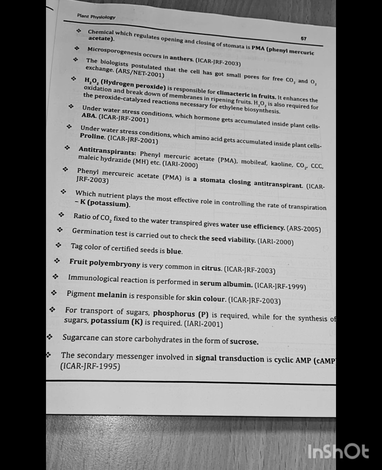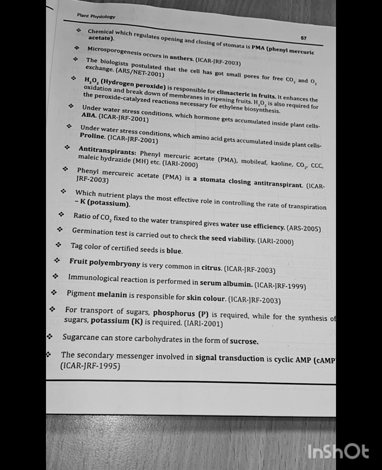Asked in JRF 2003: Which nutrient plays the most effective role in controlling the rate of transpiration? That is potassium. The ratio of carbon dioxide fixed to the water transpired gives water use efficiency. ARS 2005: Germination test is carried out to check seed viability. Question asked in IRI 2000. Tag color of certified seed is blue. Fruit polyembryony is very common in citrus. Question asked in ICAR JRF 2003.